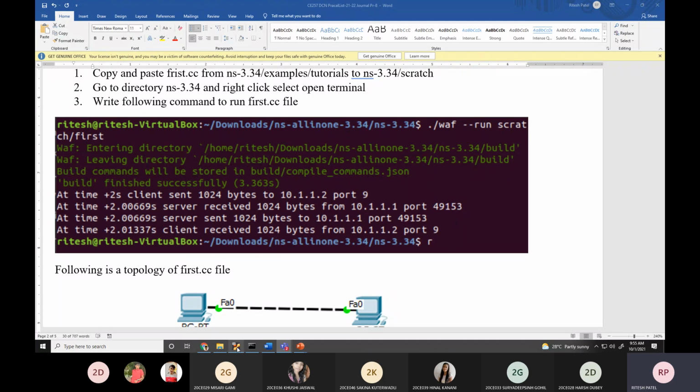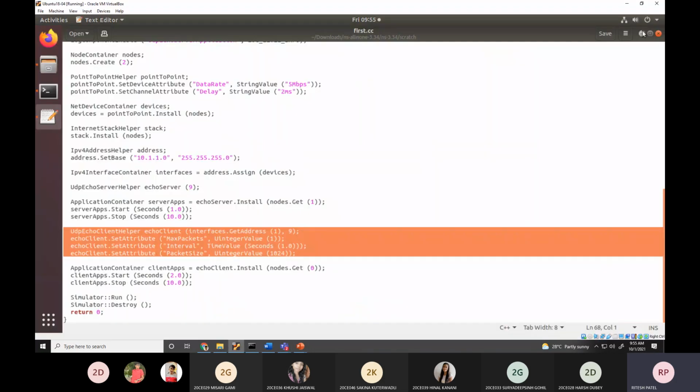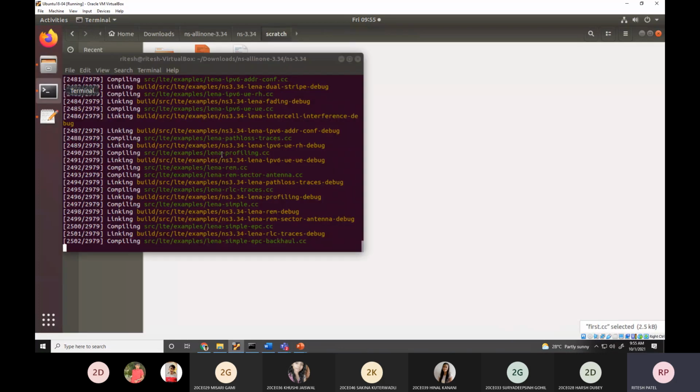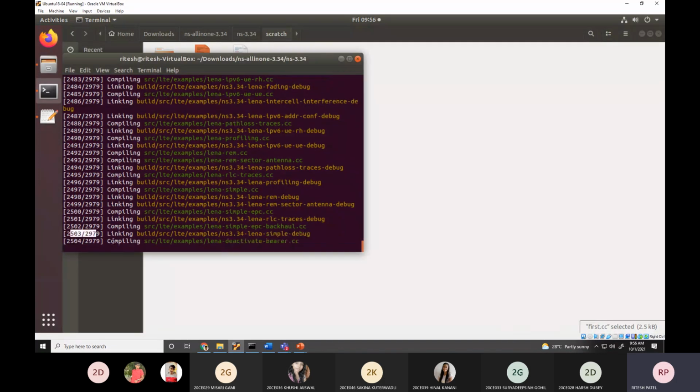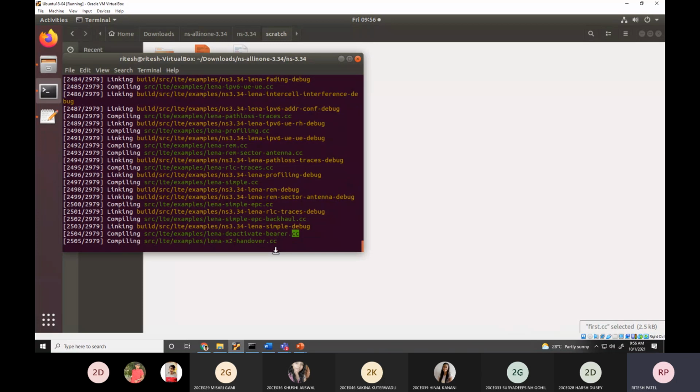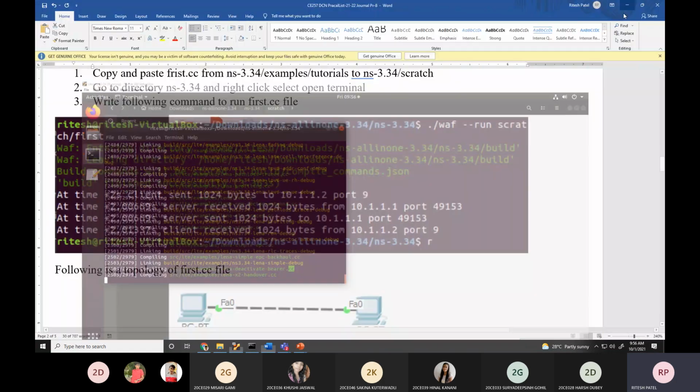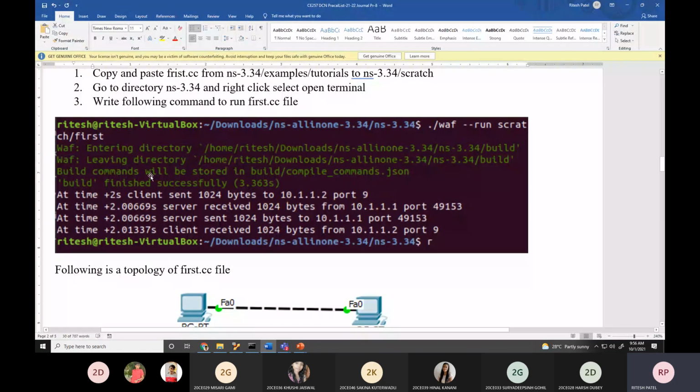So the first 4 lines indicate compilation. If you look at the current compilation, it is compiling, linking, going into a specific folder, compiling the .cc file, followed by linking. So this is the compilation process. The 4 lines indicate compilation and linking. Build successful. The next line indicates execution of your first.cc file, the running of your first.cc file.